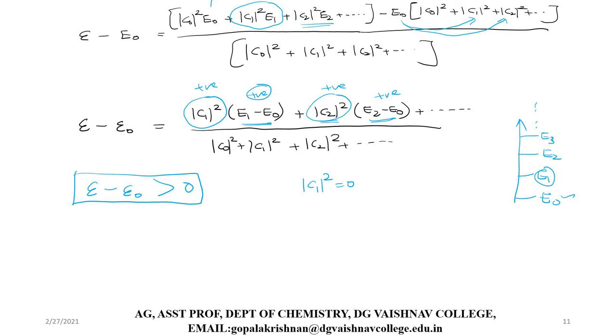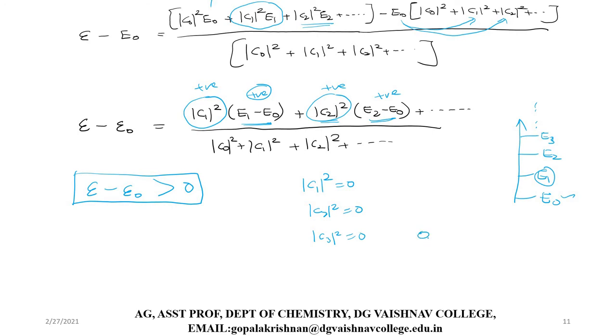E1 always has higher energy compared to the ground state energy, so E1 minus E0 cannot be 0. Similarly, E2 minus E0 cannot be 0, and they are always positive quantities. So this right hand side becomes 0 only if the coefficients modulus of C1 square equals 0, modulus of C2 square equals 0, modulus of C3 square equals 0. If all these become 0, then what are we left with?